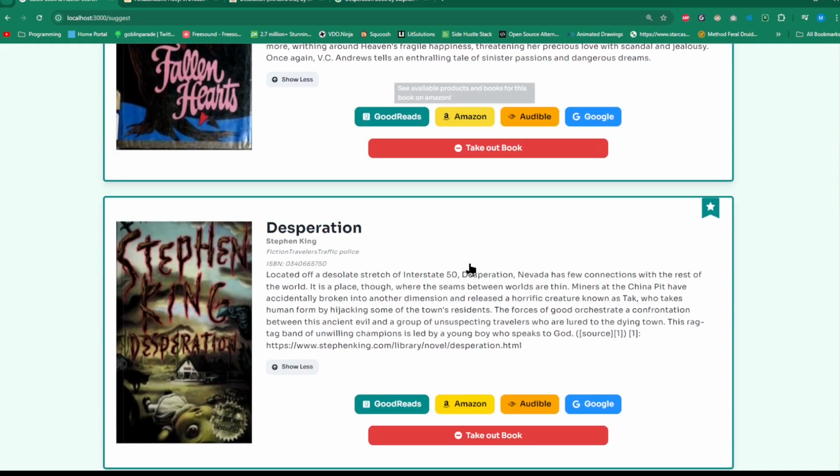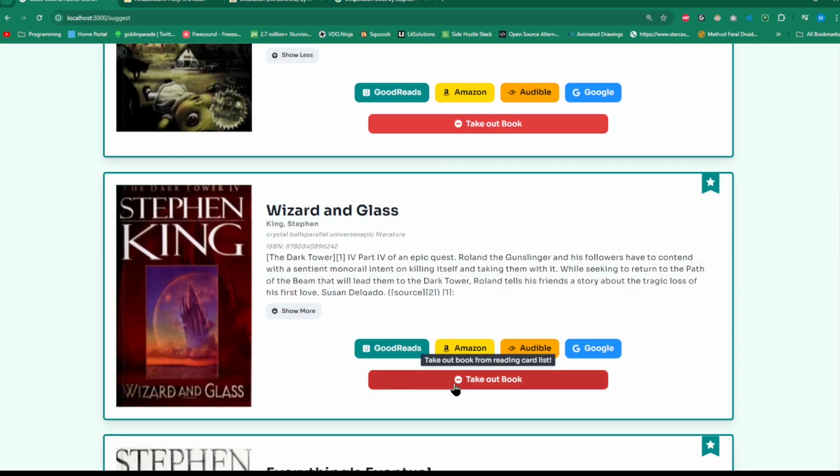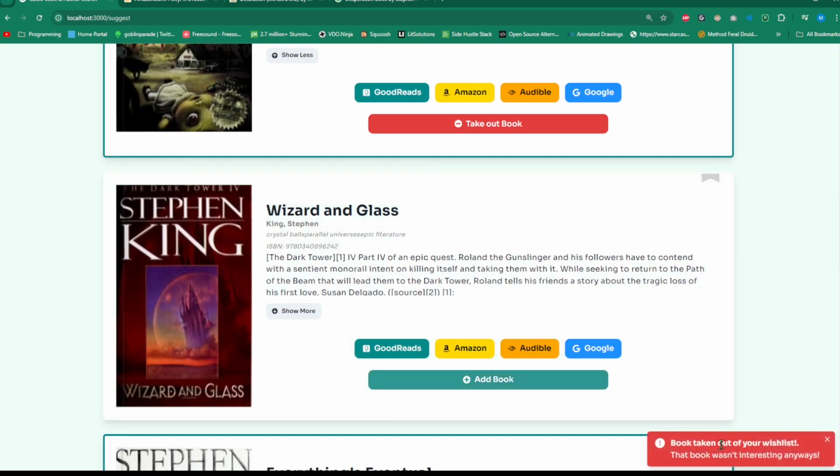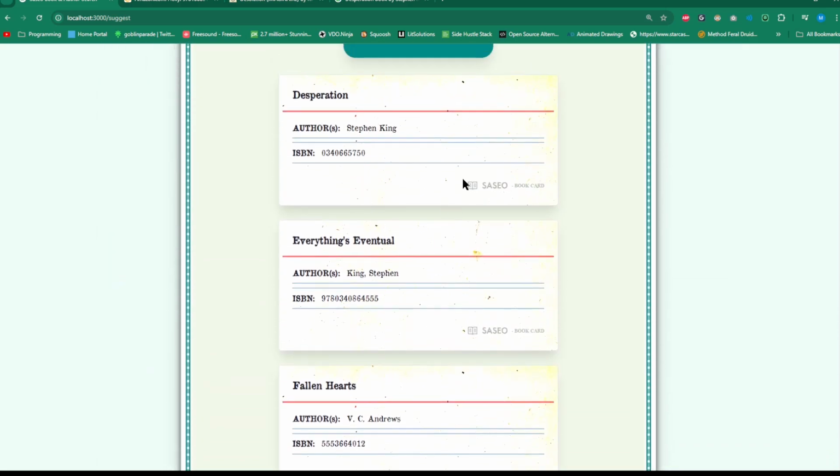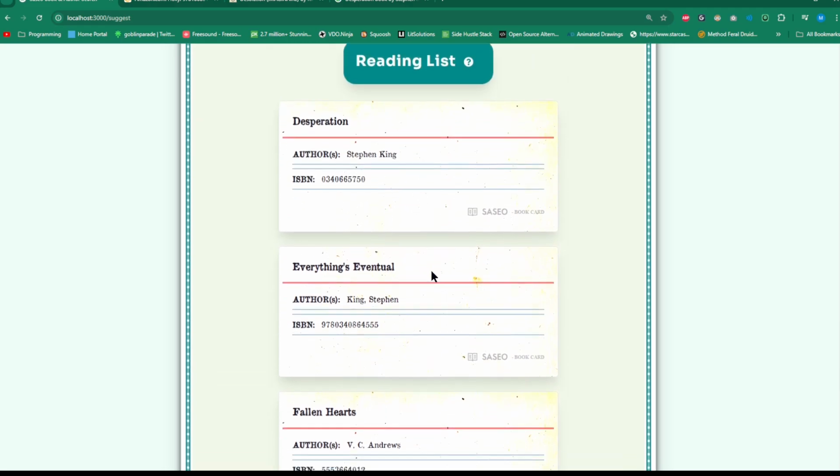And again, the user can be like, you know what? I read Wizard and Glass. Let's take it out. And so we take it out and have this little modal here that tells you, hey, book was taken out of your wish list. And so all the books that the user wants to be included in the reading list are here.